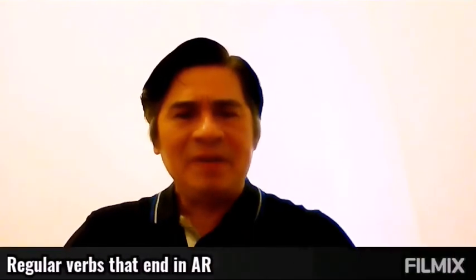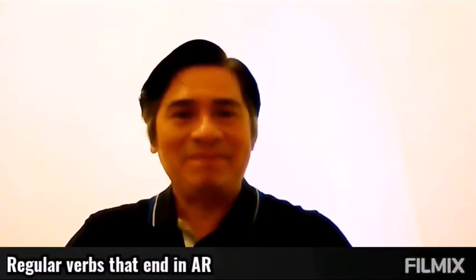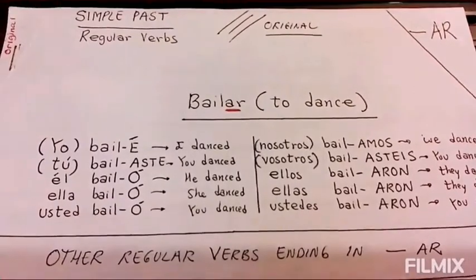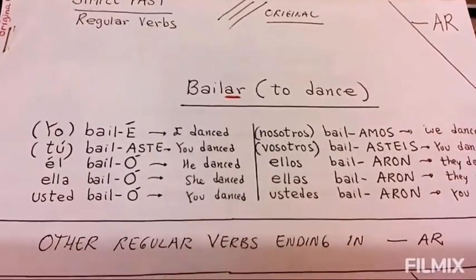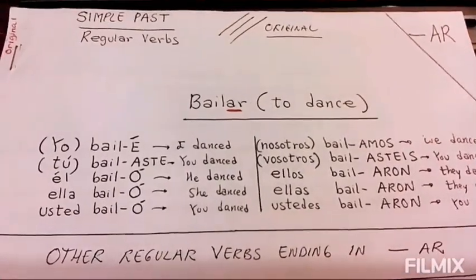In this lesson, I am going to teach you how to conjugate regular verbs in the past tense. This video will concentrate on verbs that are regular and end in AR. Let's have a look. I have chosen the verb bailar as a model verb because it is regular and ends in AR.